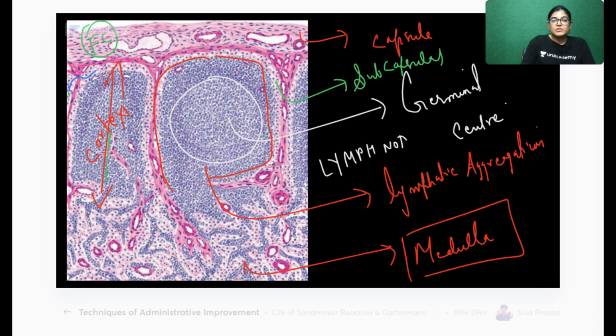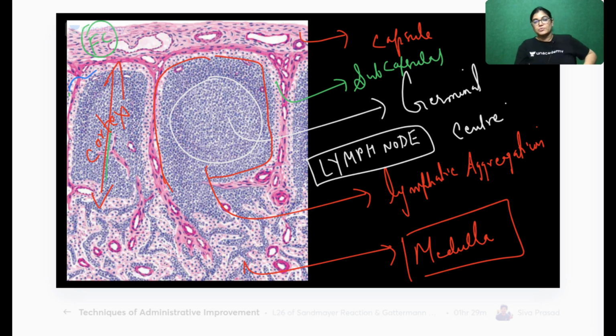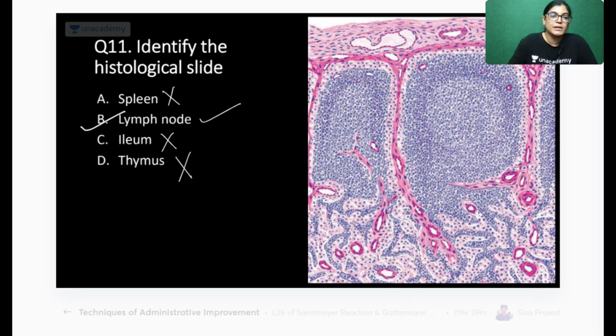So this is a slide of lymph node. For identification of the slide of lymph node, the characteristic feature which you have to note down is the presence of subcapsular sinus along the germinal center and lymphatic aggregation along with fibrous capsule. Outer part will be the cortex and the inner part will be the medulla. So all these points are towards the lymph node slide. So this becomes a slide of lymph node. So B is the correct identification for this slide.